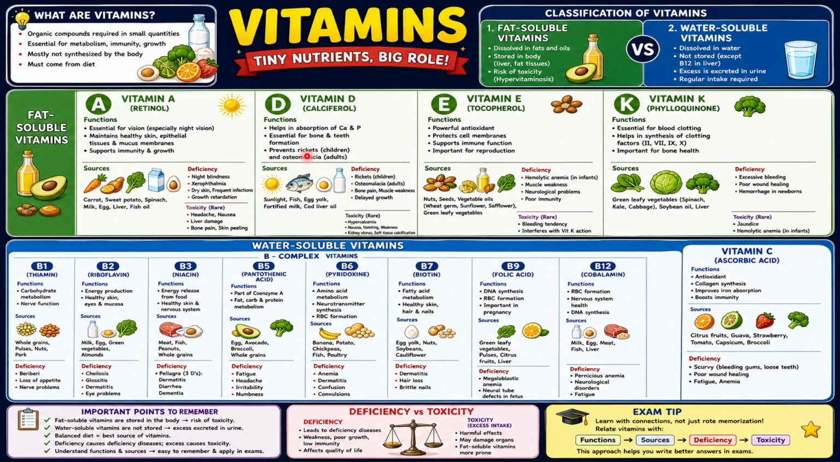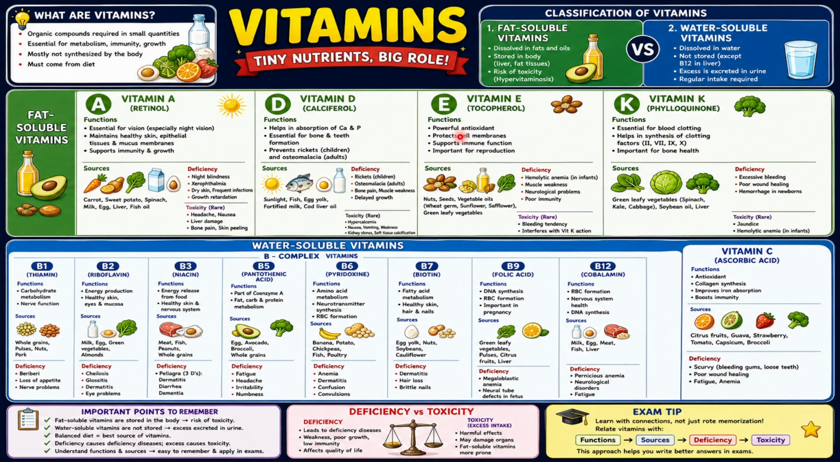Now, second, vitamin D, calciferol. The function is to help in healthy bones, and absorb calcium and phosphorus. The sources are sunlight, fish, egg yolk, and milk. The deficiency will cause rickets, and osteomalacia in adults.